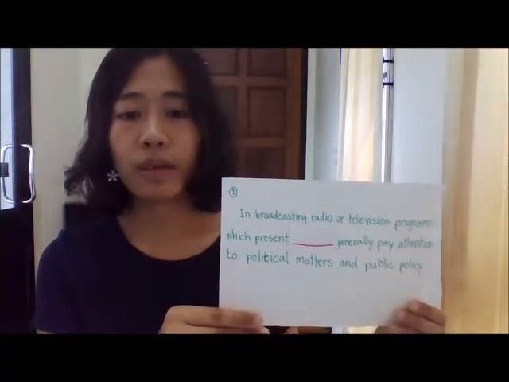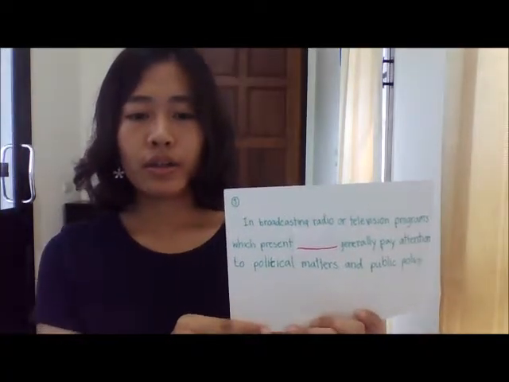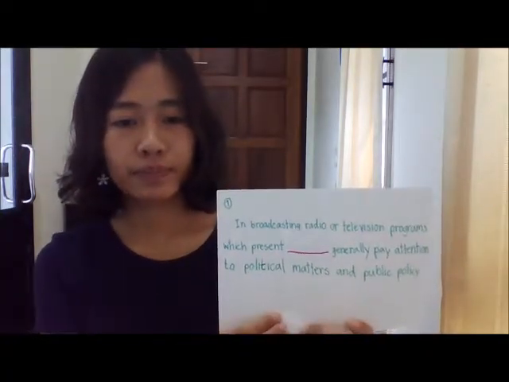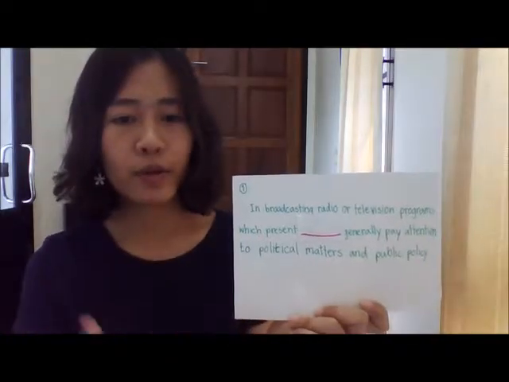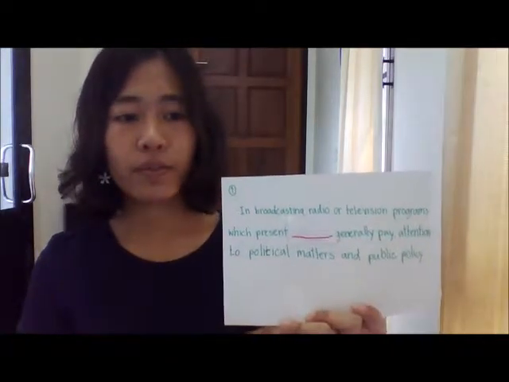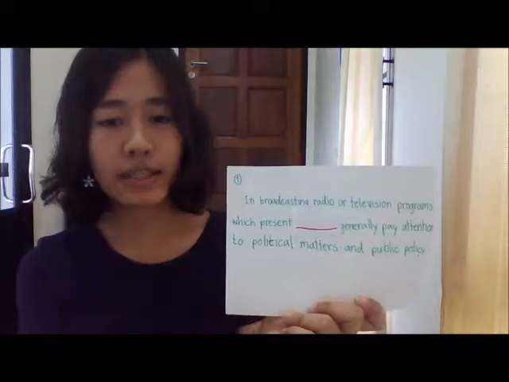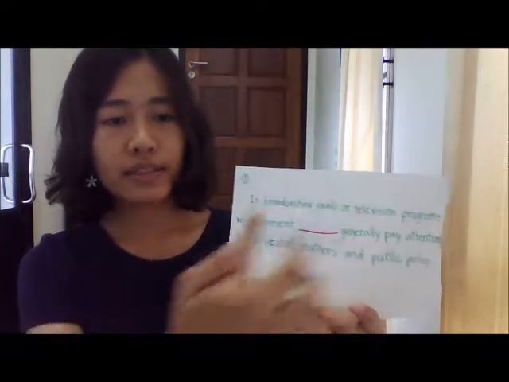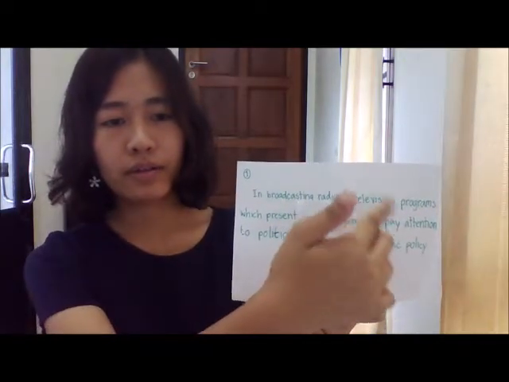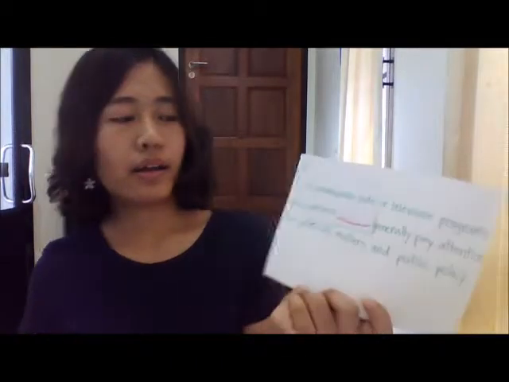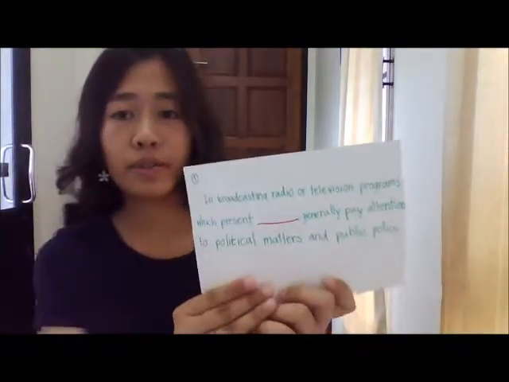So the next thing that you should know is the context. As you can see, you should find the keywords in each sentence. Such as here, the keywords are radio and television.